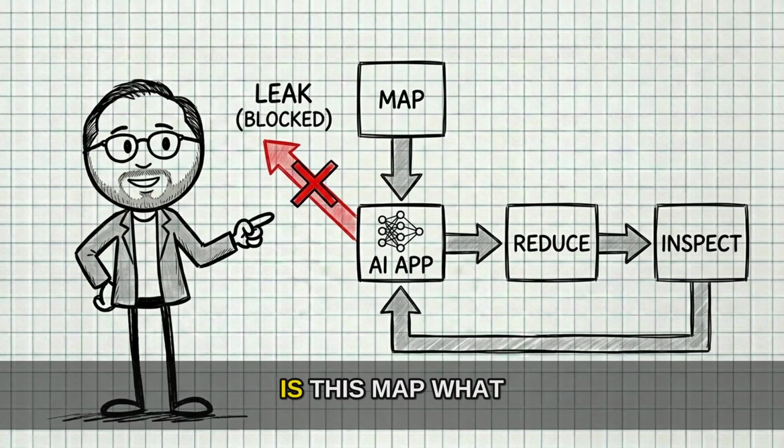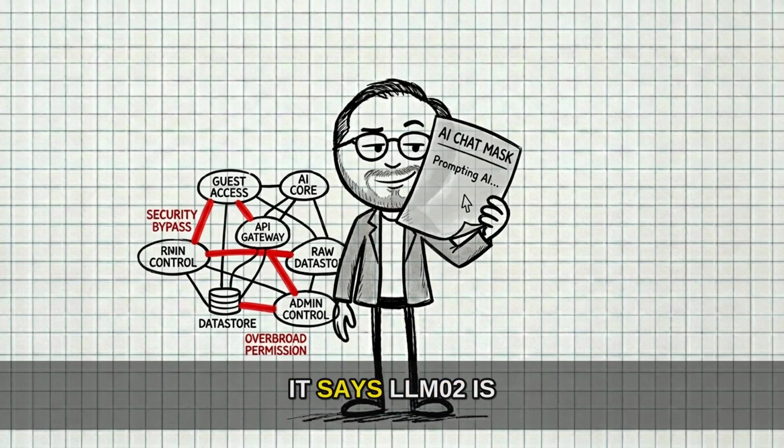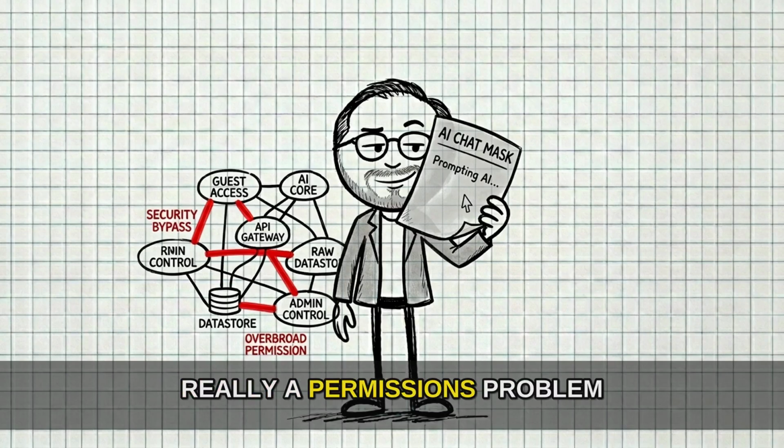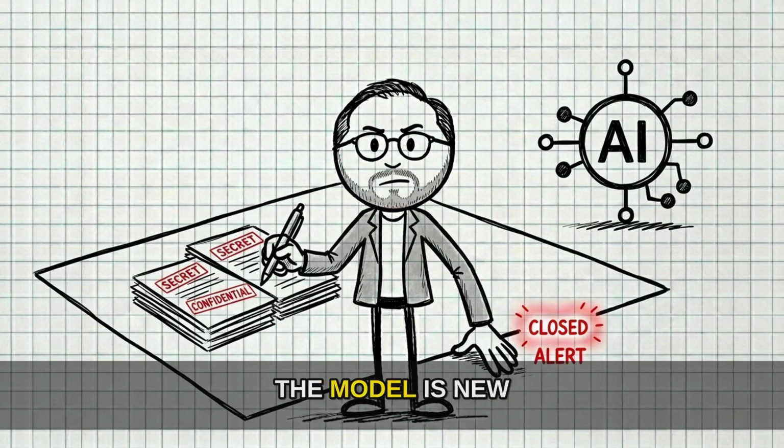The defender takeaway is this: map what the model can see, reduce what it can see, and inspect what it says. LLM02 is really a permissions problem wearing a chatbot costume. The model is new, the rule is old, secrets need boundaries.